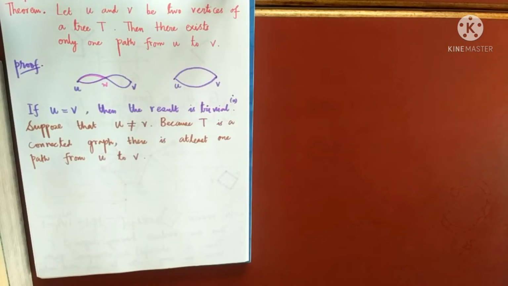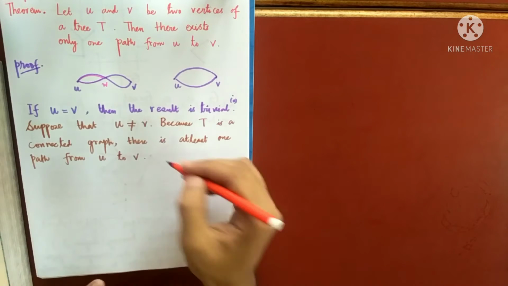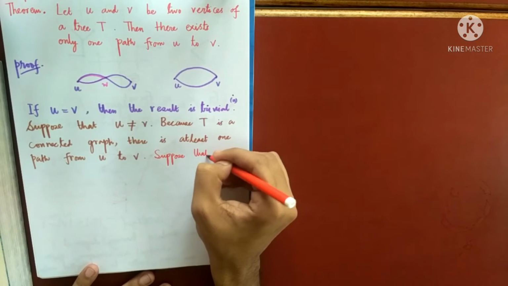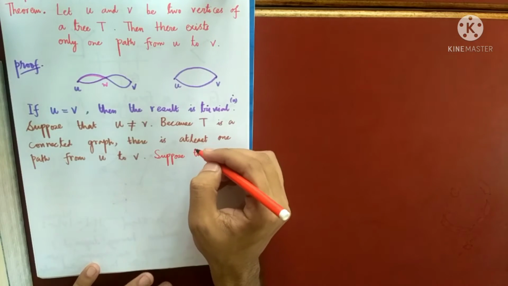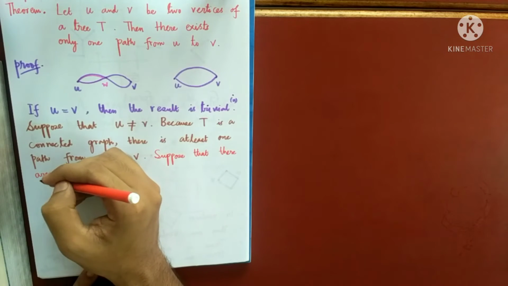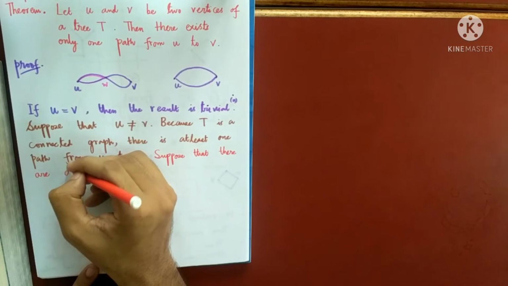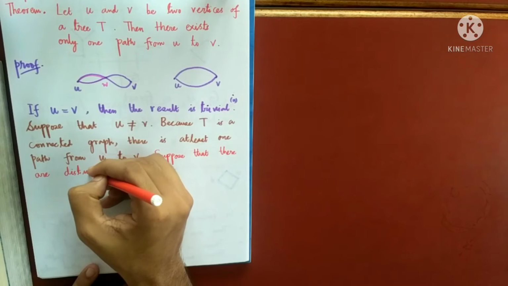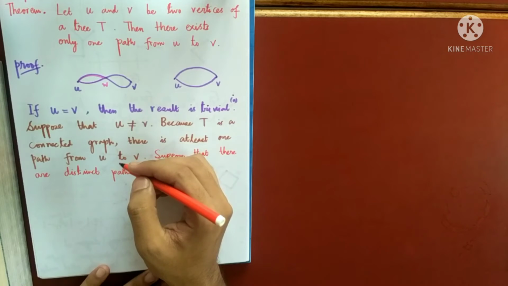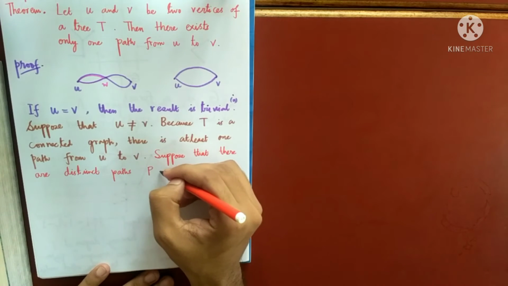So how will I start? I'll start now by assuming that there are two distinct paths. So suppose that there are distinct paths P and Q. So let me write, distinct paths P.